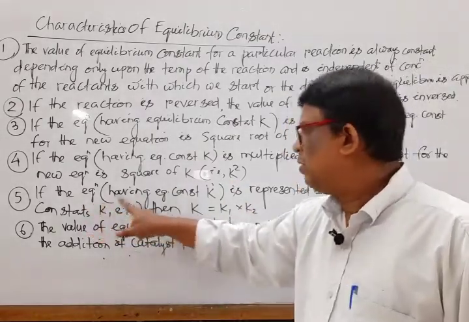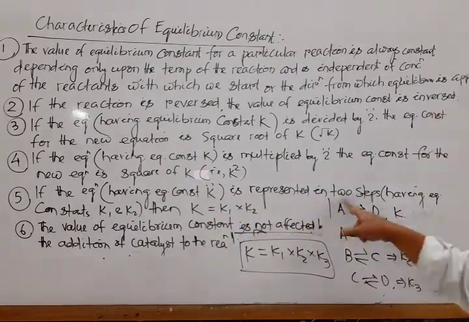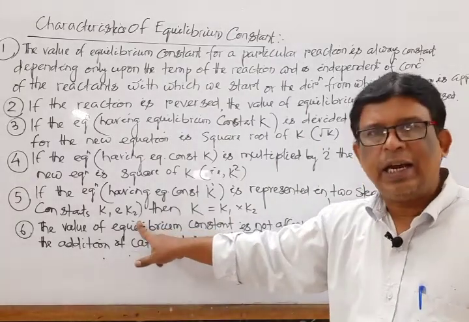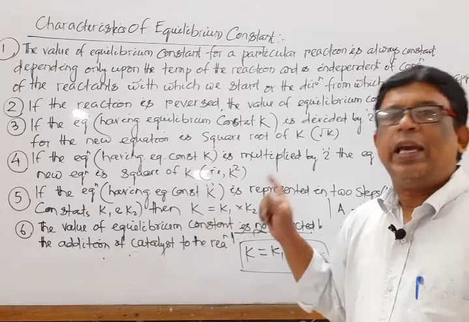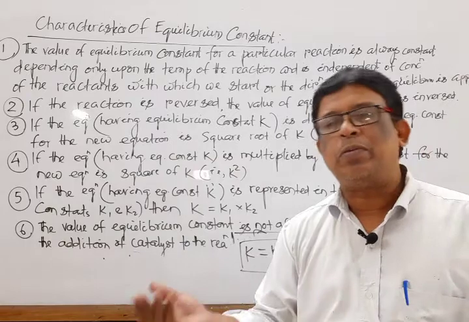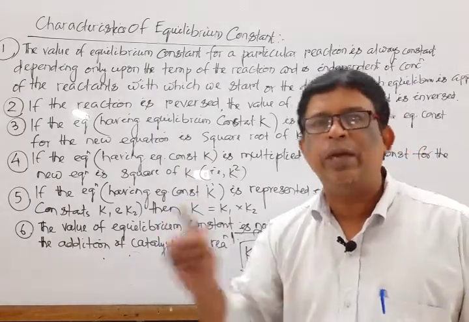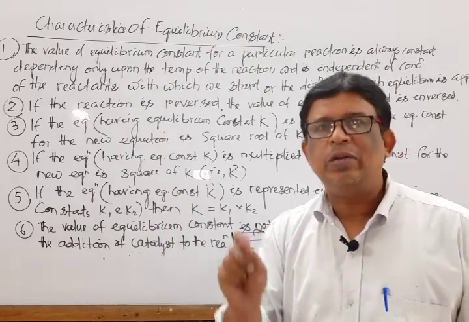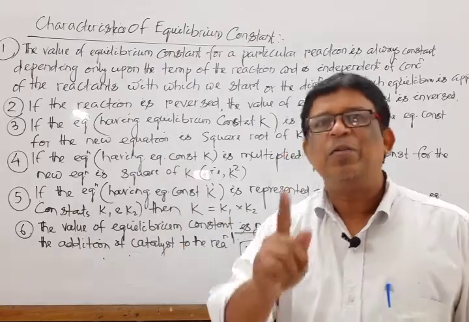If an equation having equilibrium constant K is rewritten in two substeps having equilibrium constants K1 and K2, then it is clear that K is equal to K1 into K2. If one equation is divided into 5 substeps having equilibrium constants K1, K2, K3, K4 and K5, then it is clear that K is equal to K1 into K2 into K3 into K4 into K5. Okay, good. Move to the last one.